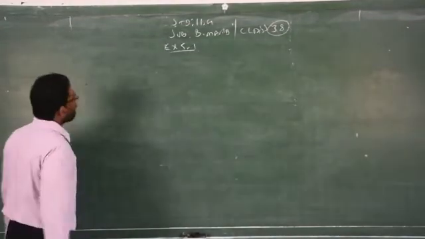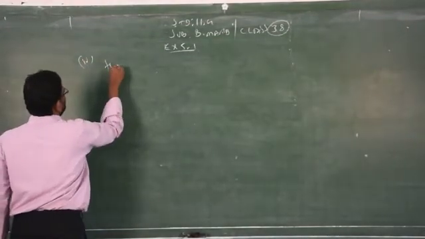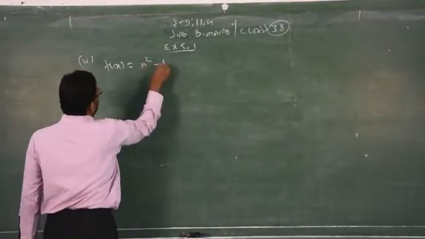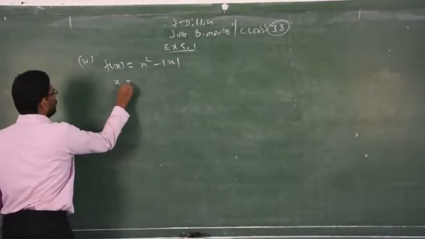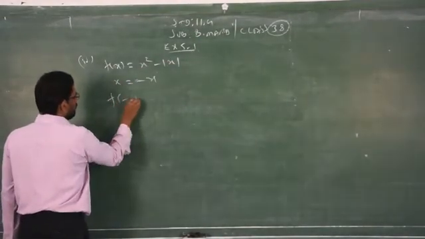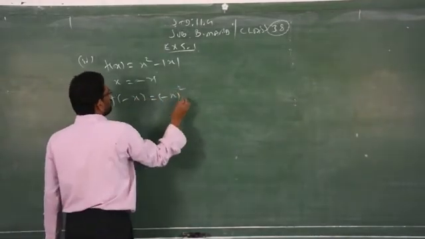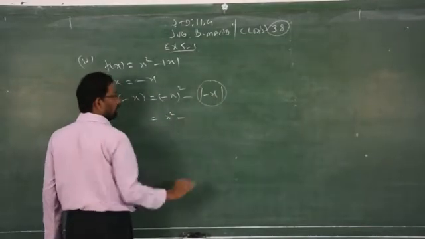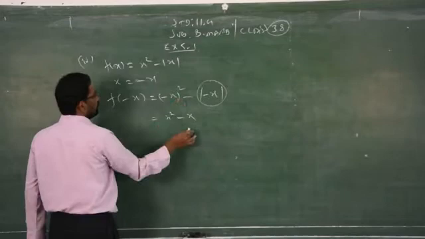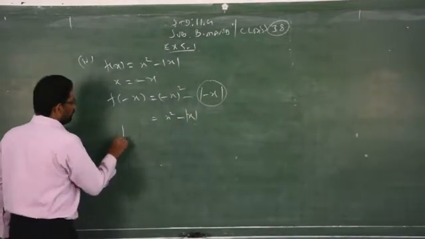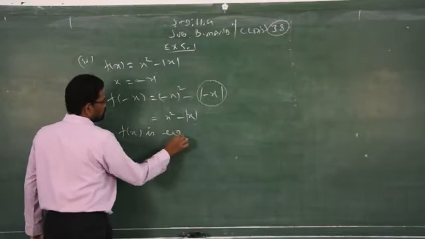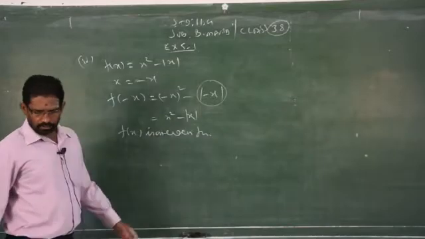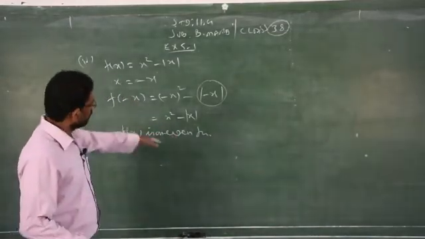The sum number 4. It is something different. f of x is equal to x square minus modulus of x. Again you have to replace x by minus x. f of minus x is equal to minus x square minus modulus of minus x. This is x square. You know already the modulus of a negative number is always positive. So there won't be any changes. Therefore, f of x is an even function. Clear? So straight away you can write that it is an even function.